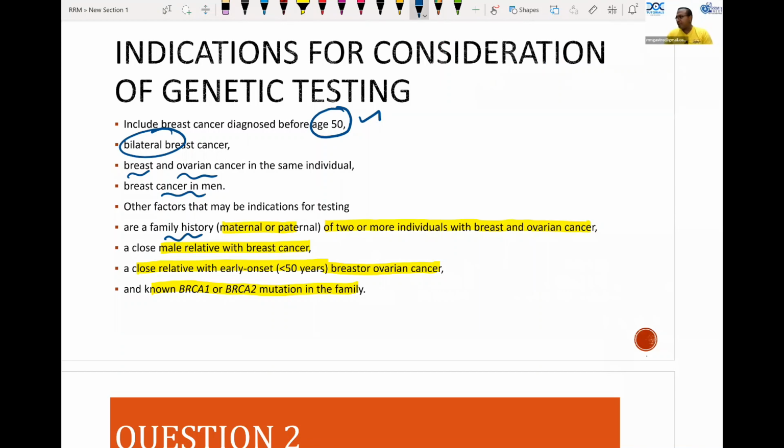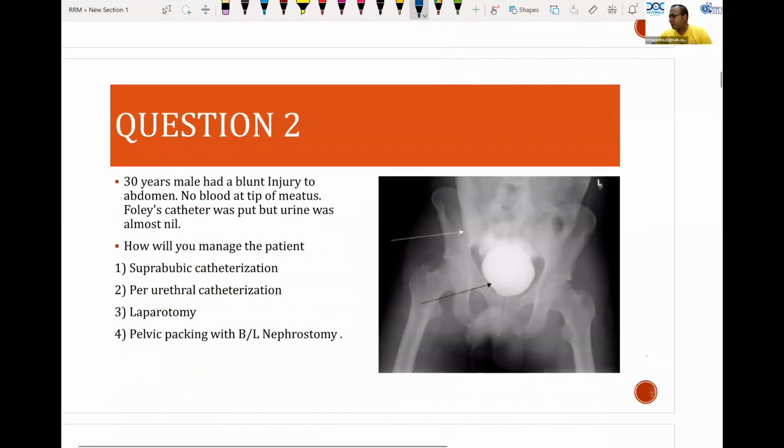The next question: don't worry, what I am discussing may not be the perfect examiner's key. They might have their own key. You all know very well about the AIIMS examiners. They follow the protocol used in their institute. Most of these questions will be well answered by the AIIMS residents as well as AIIMS postgraduates. We'll be getting the exact questions from them soon, and we'll be discussing again.